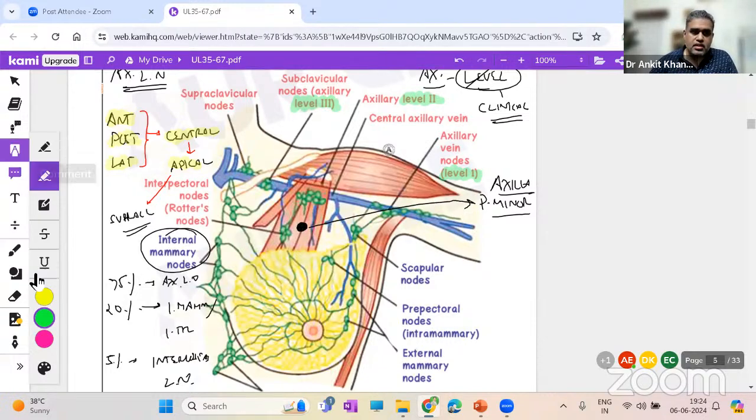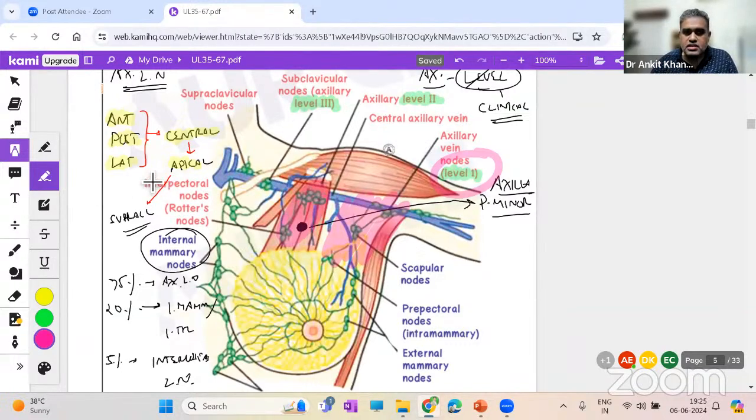Now see, all the lymph nodes which are below and lateral to the P minor, all of these lymph nodes come under level 1. All. So it is easier from a clinical standpoint, because clinically, when you're opening up the axilla and you look for any lymph node, you might be confused whether it is an anterior group or a posterior group. Level 1 is all the lymph nodes which are below and lateral to the P minor. Level 2 lymph nodes are around the P minor, just in front of P minor or just behind the P minor. Those are known as level 2 lymph nodes.